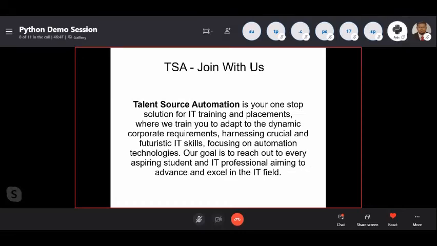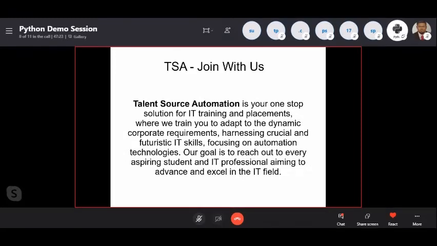Okay, so even somebody who learned a technology from us a few years before, they are coming again to reach us to learn the new technology. We are providing training for the people, and we are providing the placements for sure. We need your hard work also with us to do that. We train you to adapt to dynamic corporate requirements, harnessing crucial and futuristic IT skills, focusing on automation technologies.